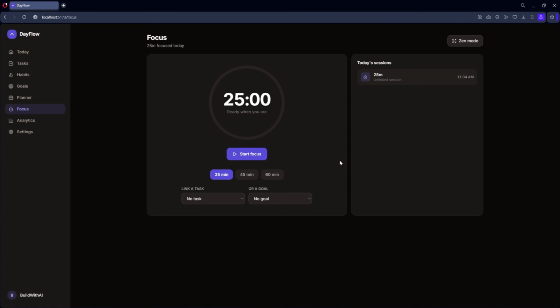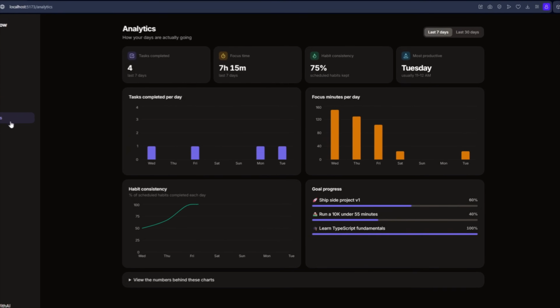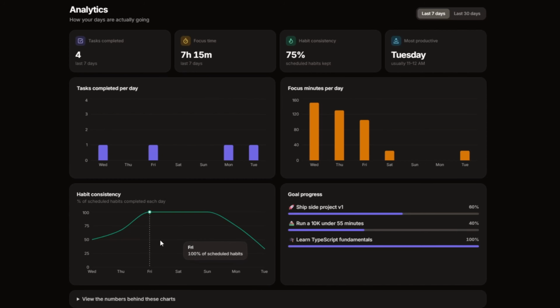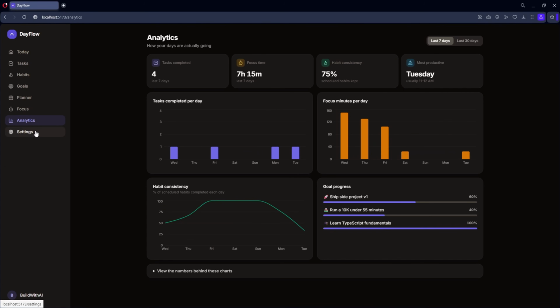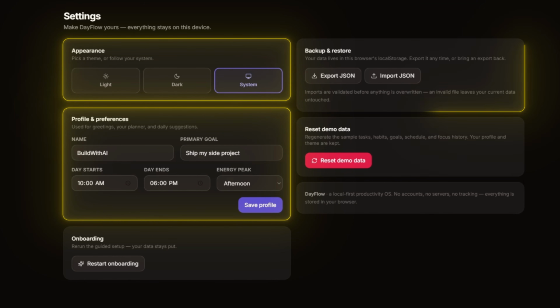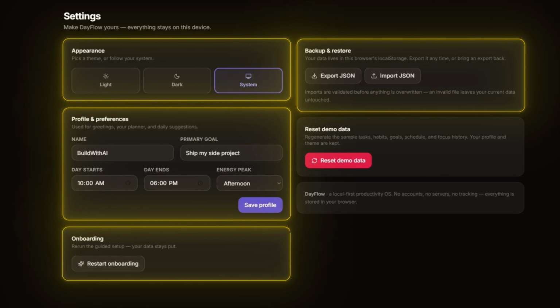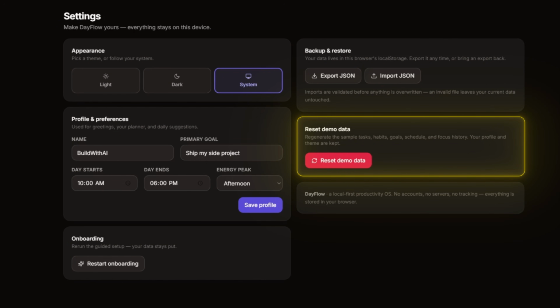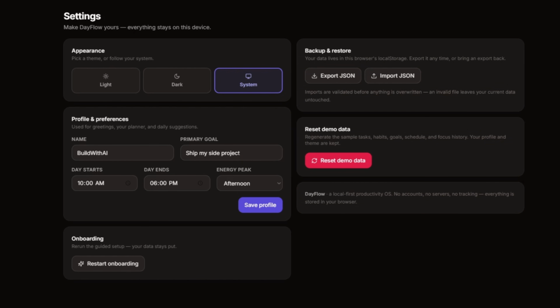And there's also an analytics section. Let's see what this looks like. Okay, and this is pretty cool. It shows things in more detail than the dashboard. And finally, in the settings section, we can change the appearance, our personal profile, back up all the details of our app right now, and reset the onboarding. There's also this reset demo data button, but I'm guessing this is just for the demo we are on right now, and hopefully Fable 5 removes this when I prepare the app for production later in the video.